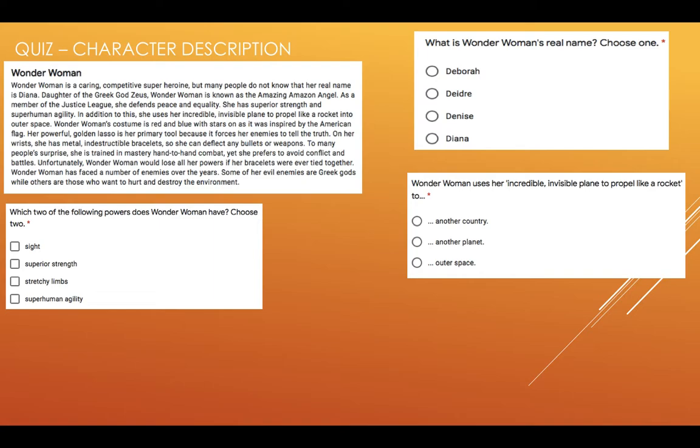And the third question, Wonder Woman uses her incredible invisible plane to propel like a rocket to another country, another planet, outer space. Yet again, if you have a specific answer, you should be able to find that answer in the text. These are all literal questions, so answers can all be found in the text.